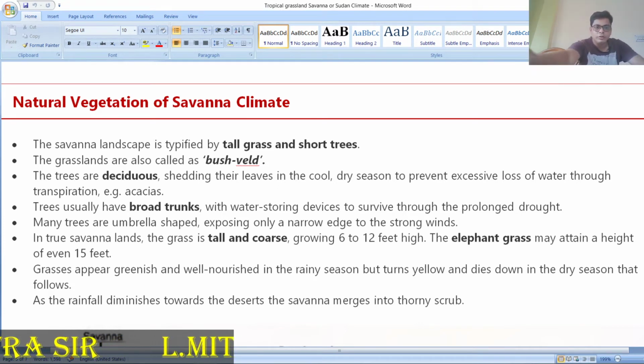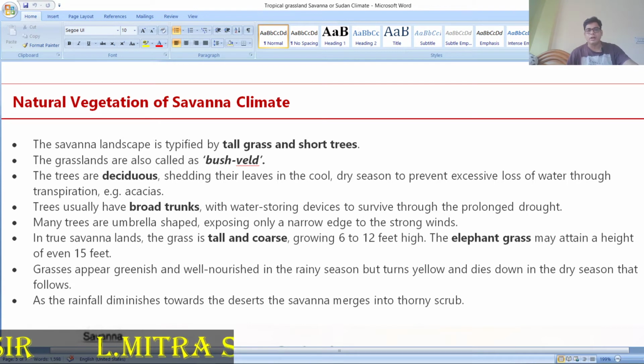Another thing, the trees usually have broad trunks and a water storing device to tolerate prolonged drought. If there is a drought, this type of tree can survive for a long time. Many trees are umbrella shaped, exposing only narrow areas, tall and coarse. Most of this you can see growing in the savanna lands, where you can find 6 to 12 feet tall grass. This grass is prominently known as elephant grass, which can also become 15 feet.